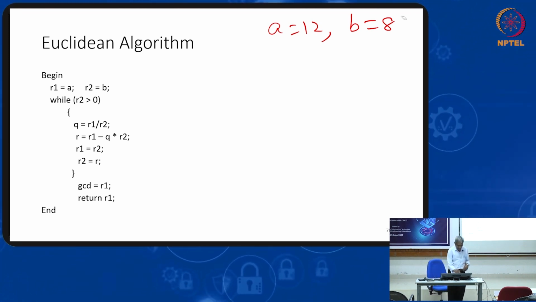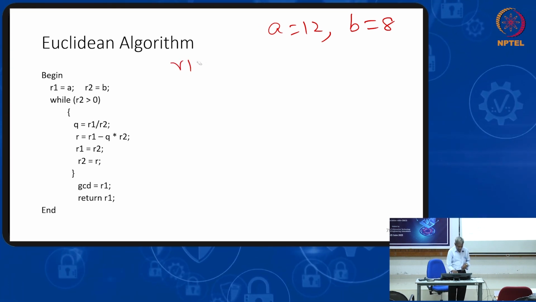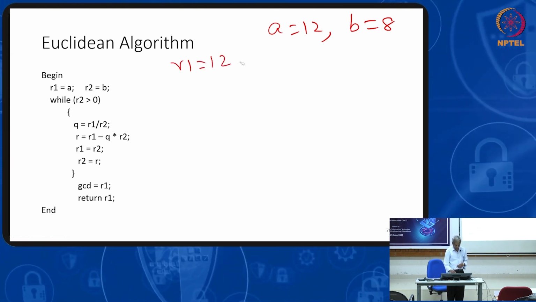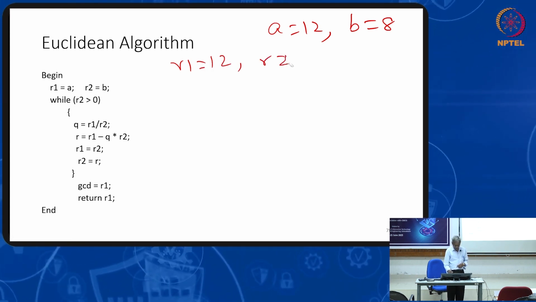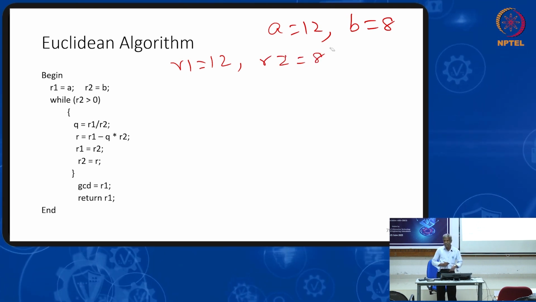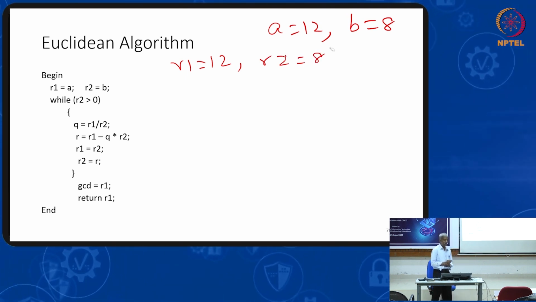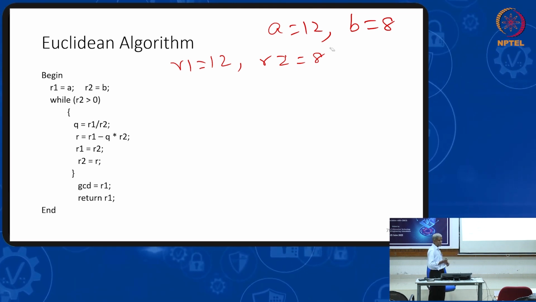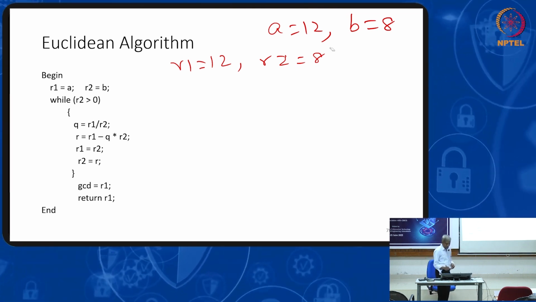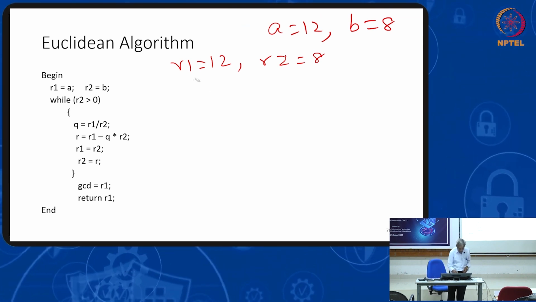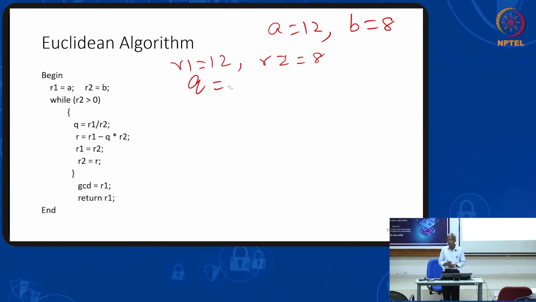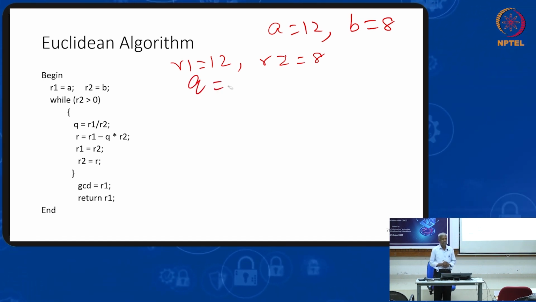So I work out based on this algorithm. R1 equal to 12, R2 equal to 8. You check whether R2 is greater than 0. While loop I am coming: while R2 is greater than 0. It is satisfying. Quotient Q equal to R1 divided by R2, integer division.